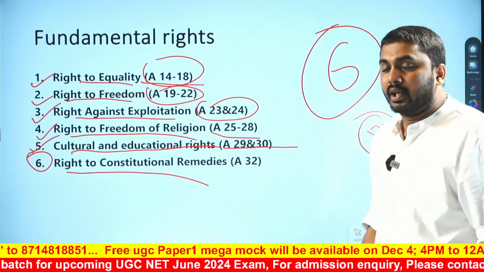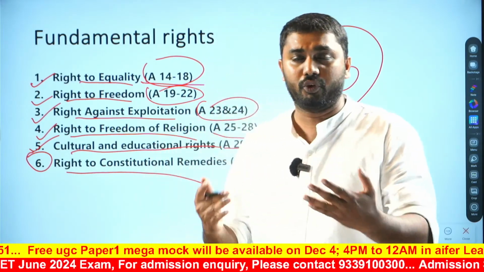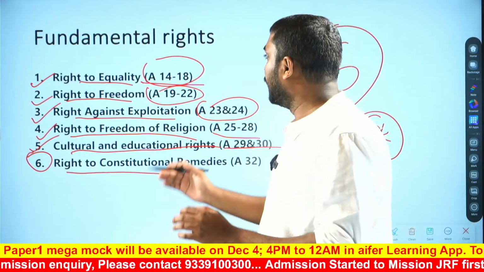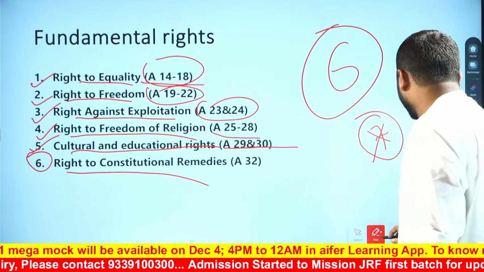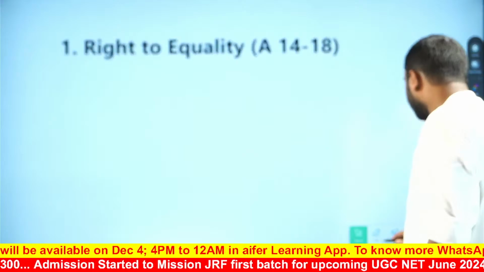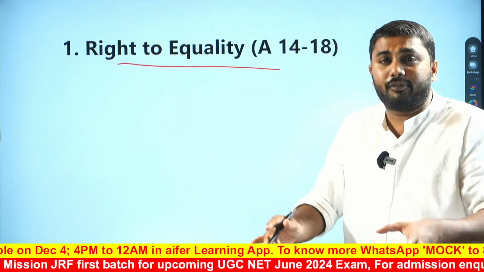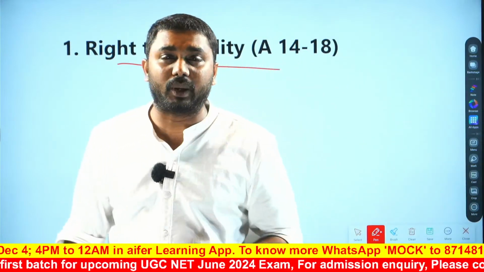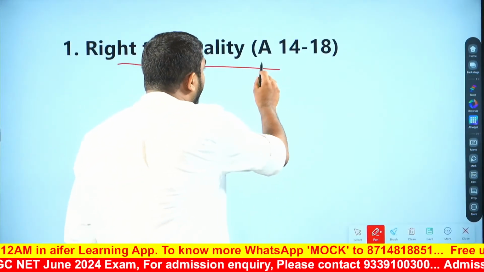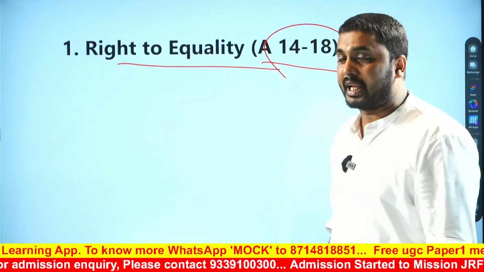So we have to understand all these 6 fundamental rights. We have to talk about all the fundamental rights in detail. So we can move to that. The first one is right to equality. From the exam point of view, we have to understand that Articles 14 to 18 are about right to equality.